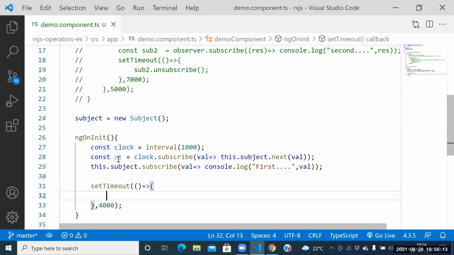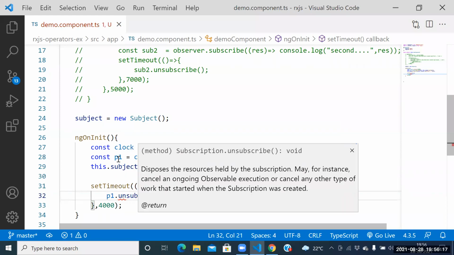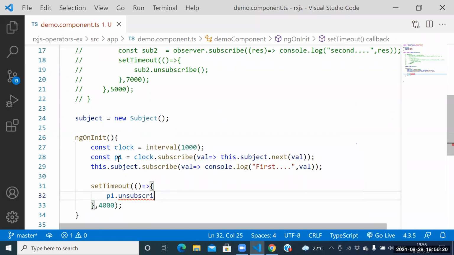How can I unsubscribe here? P1 dot, what do you want to place here? P1 dot unsubscribe, we need to place.